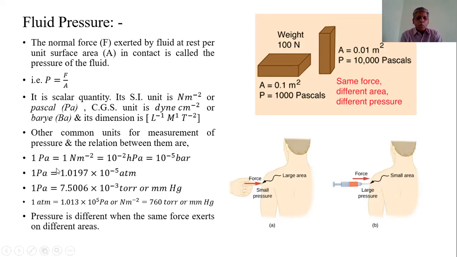The relations between them are: 1 Pascal is equal to 1 Newton per meter square. 1 Pascal is equal to 10 raised to minus 2 hectopascals. 1 Pascal is equal to 10 raised to minus 5 bar. 1 Pascal is equal to 1.0197 into 10 raised to minus 5 atmospheric pressure. 1 Pascal is equal to 7.5006 into 10 raised to minus 3 torr or millimeter of mercury height in a barometer. 1 atmospheric pressure is equal to 1.013 into 10 raised to 5 Pascal or Newton per meter square, and it is equal to 760 millimeter of mercury height in a barometer. That is said to be torr.